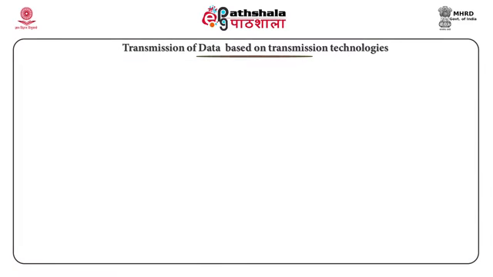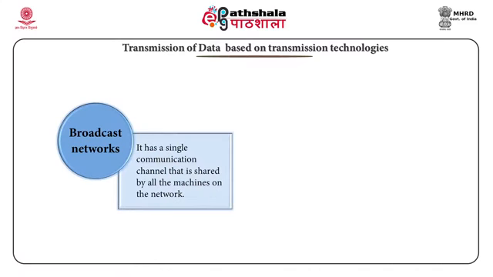Based on transmission technology, computer networks can be broadly categorized into two types: broadcast networks and point-to-point networks. A broadcast network. When a single communication channel is shared by all the machines, then it is called a broadcast network.